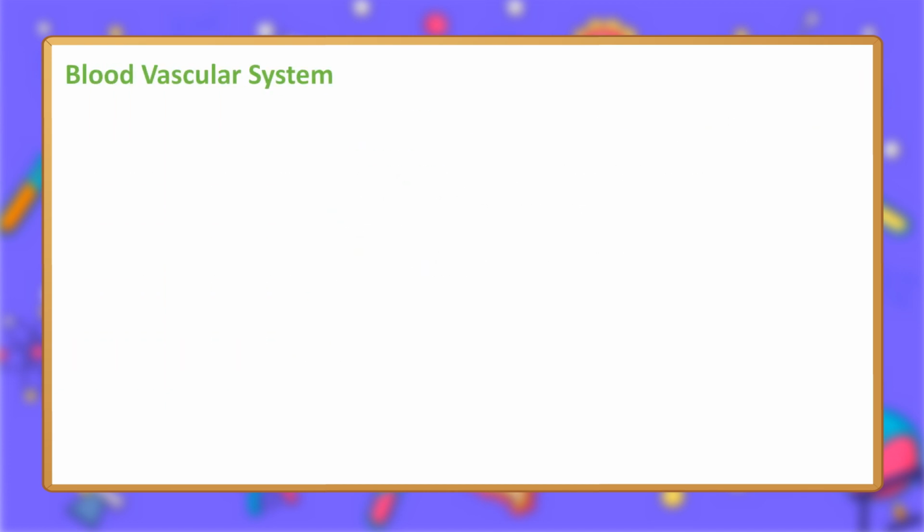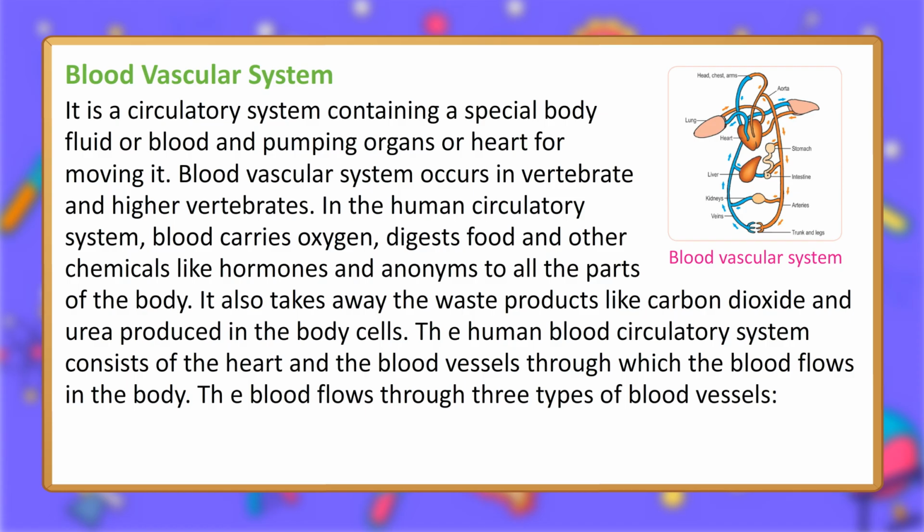Blood vascular system. It is a circulatory system containing a special body fluid or blood and pumping organs or heart for moving it. Blood vascular system occurs in vertebrates and higher vertebrates. In the human circulatory system, blood carries oxygen, digested food and other chemicals like hormones and enzymes to all the parts of the body. It also takes away the waste products like carbon dioxide and urea produced in the body cells.